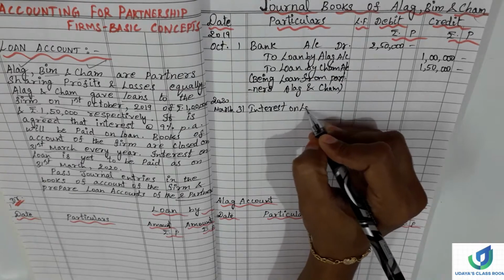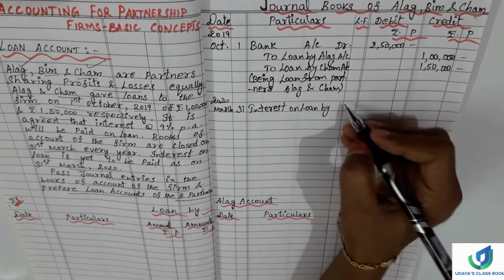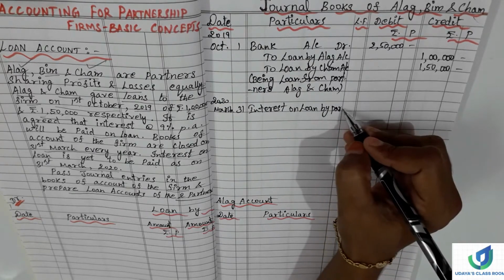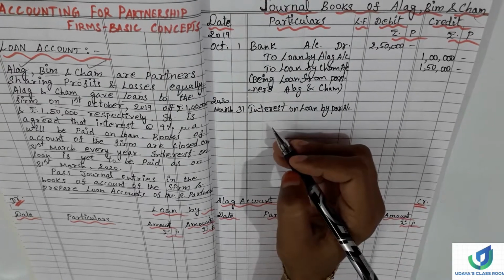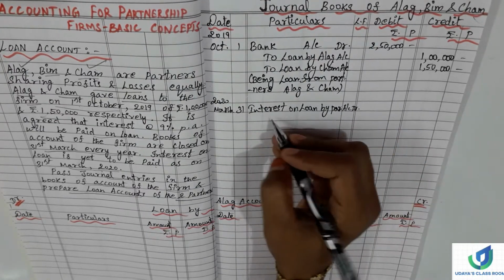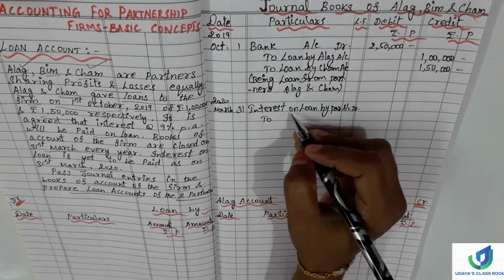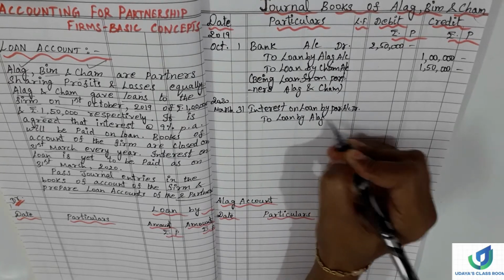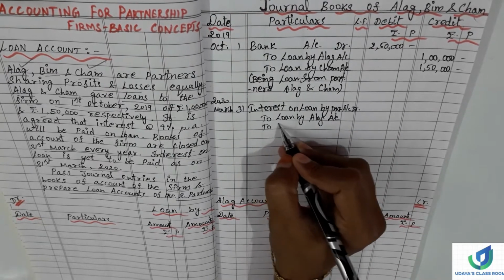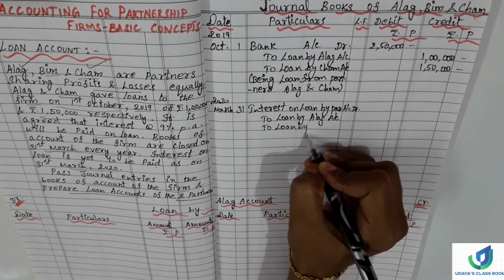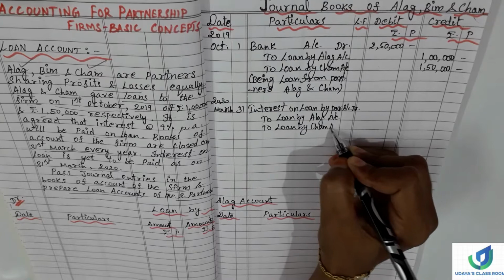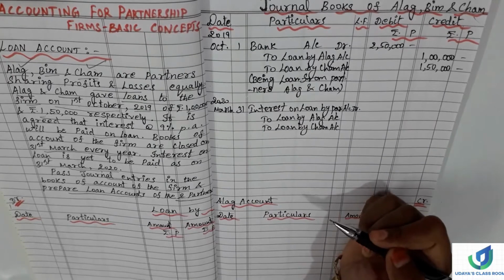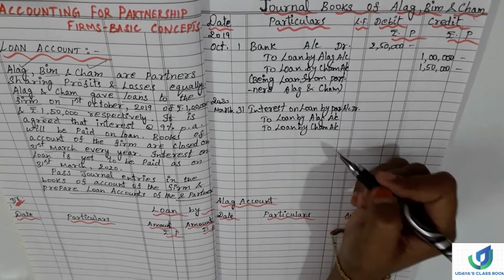Interest on loan by partners account, debit, to loan by Alag account, to loan by Sham account. We have written this. Now we need to calculate the interest for Alag and Sham.